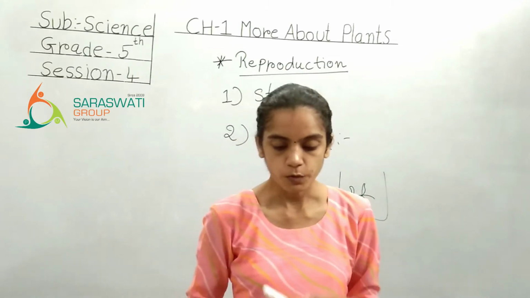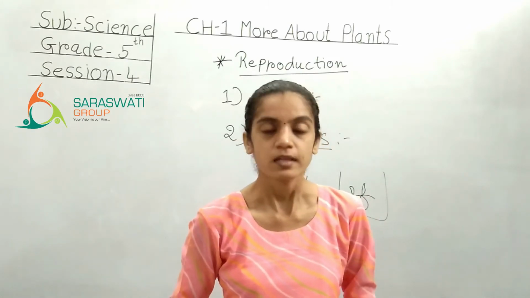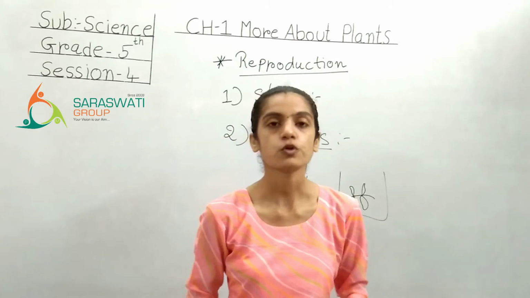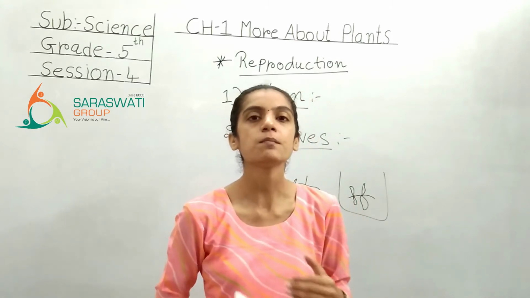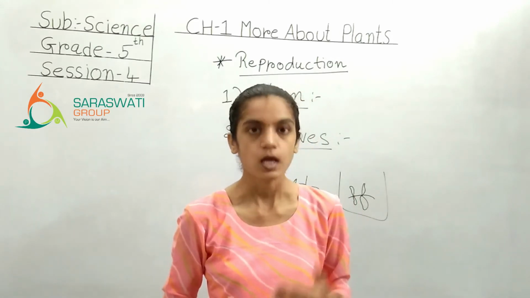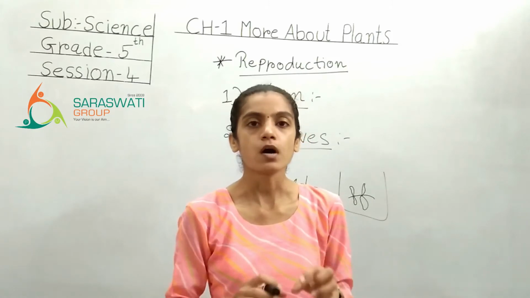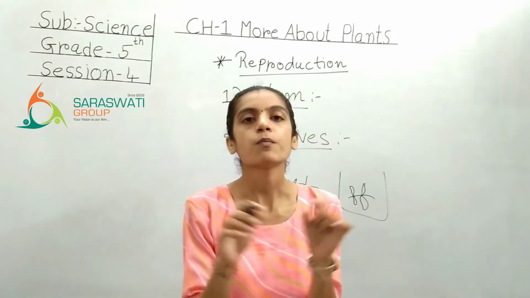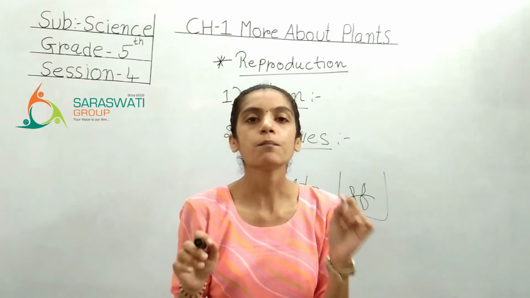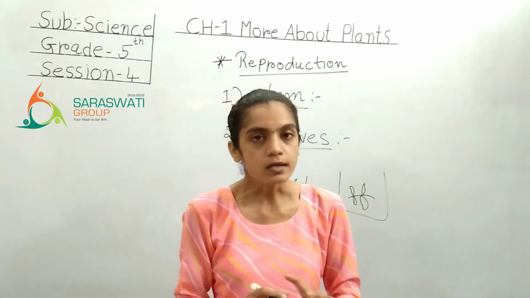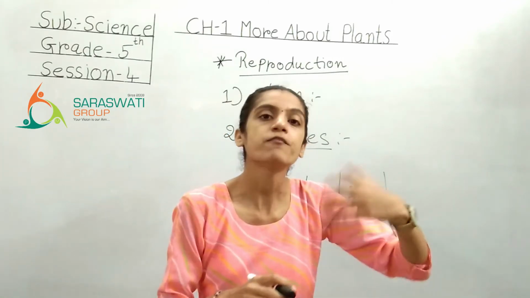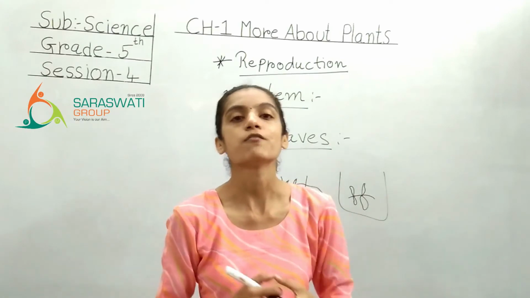New plants grow from these birds. That means here in your textbook the example of a bryophyllum plant is given, right? Which have the birds on its edges. કિનારી ઉપર નાની નાની કળીઓ અથવા નાના નાના પાંદડા હોય છે. If you cut that and if you sow it somewhere else, new plant will grow.